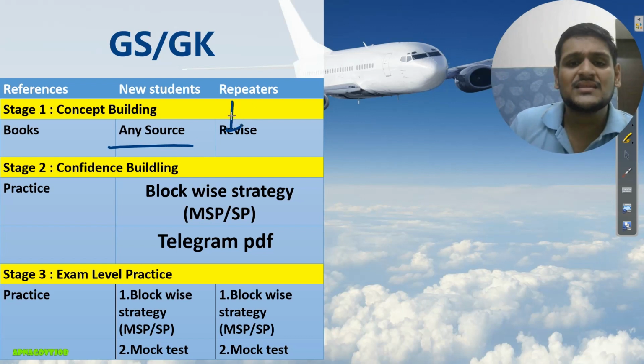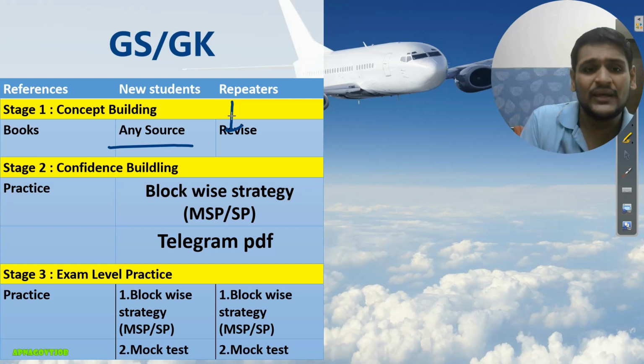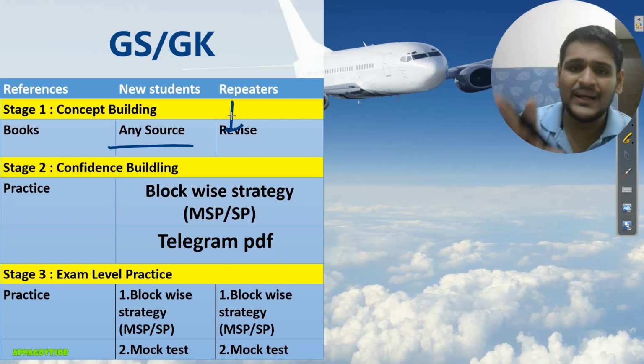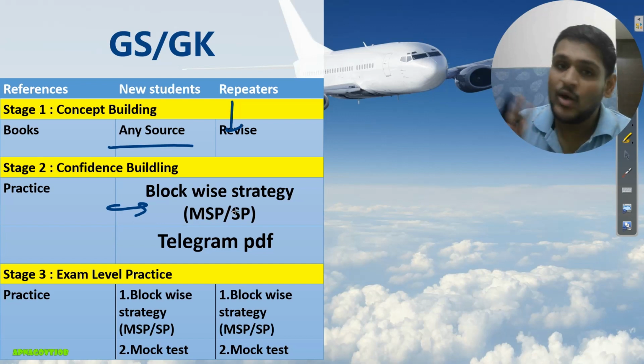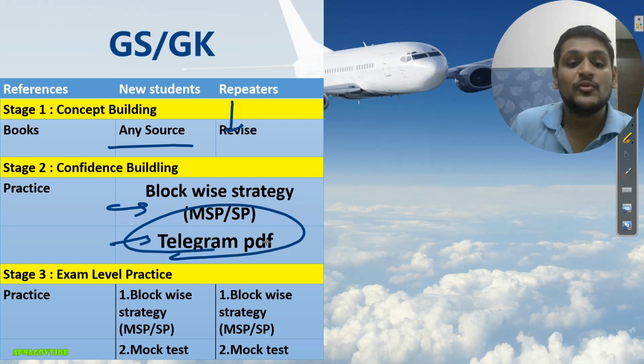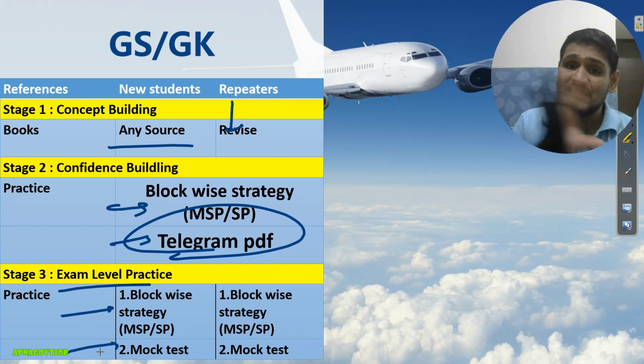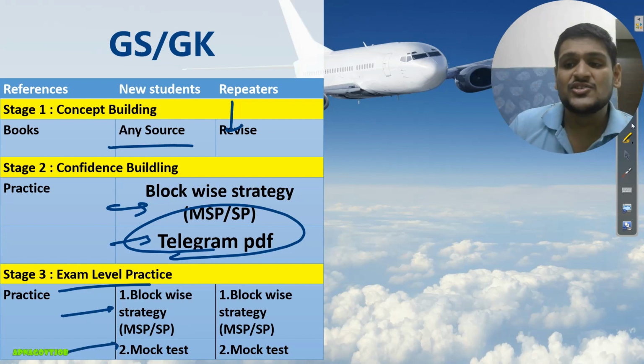Those who are repeaters, you will just revise. You will make sure whether you completed this or not. If completed, revise the things. Practice blockwise strategy, MSP and SP already. And Telegram PDF you will use, and then for exam practice, blockwise strategy, MSP, SP, and mock test by default you will use. So this is all about your current affairs and GS GK. I hope you got the idea.